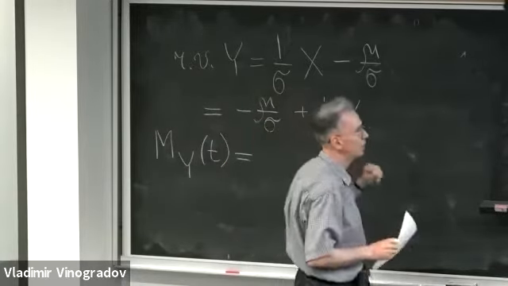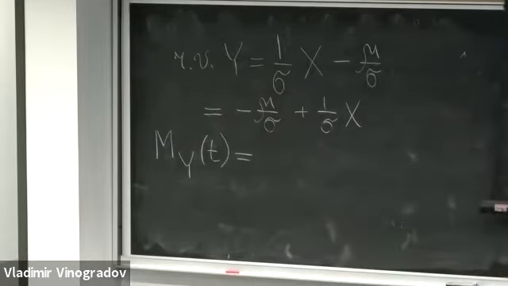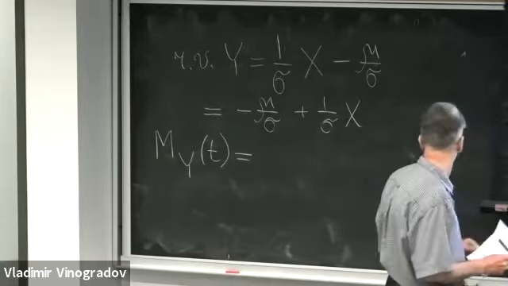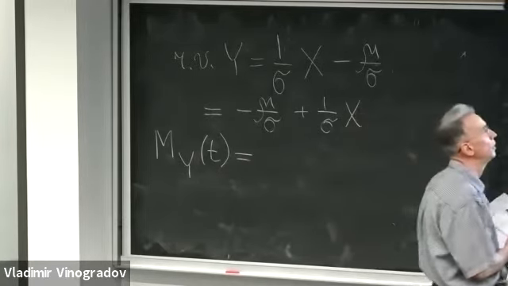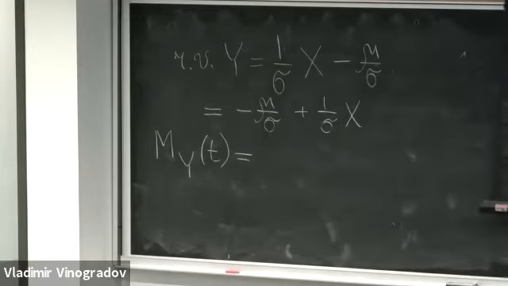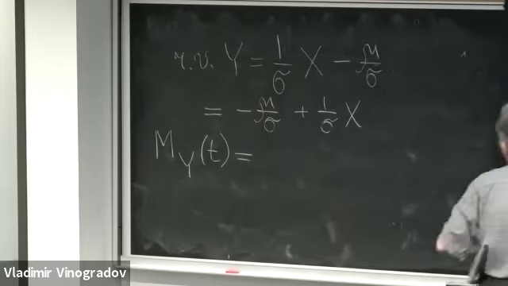This constant is actually our constant a, and we need to employ the property about a shifted variable. So we employ this property too, that when we have a random variable shifted by constant a, we get this multiplier e to the power a t.